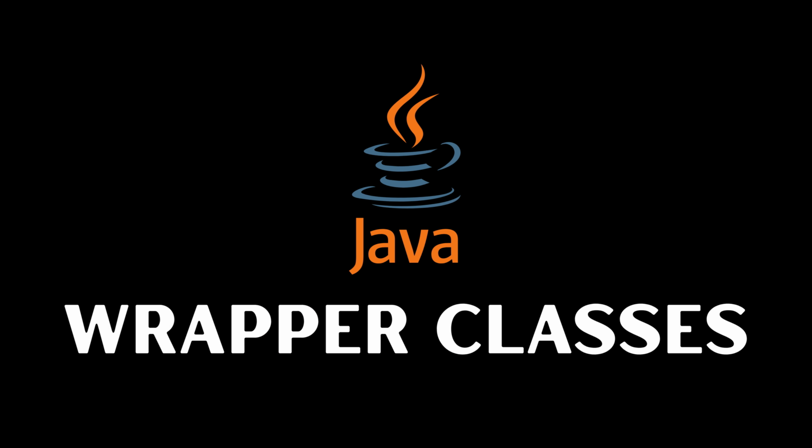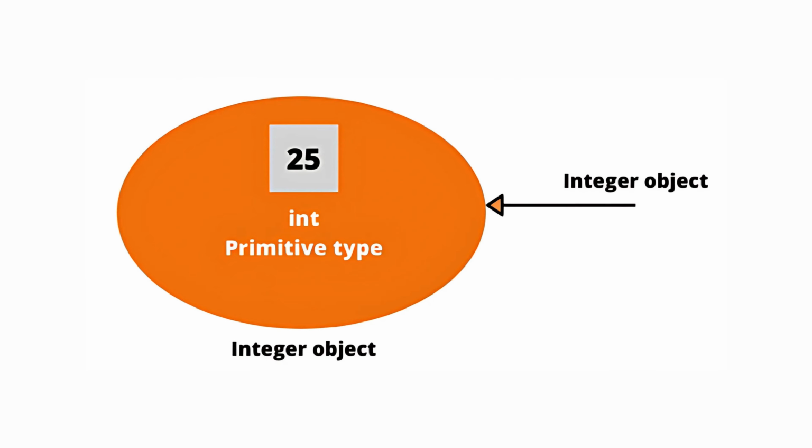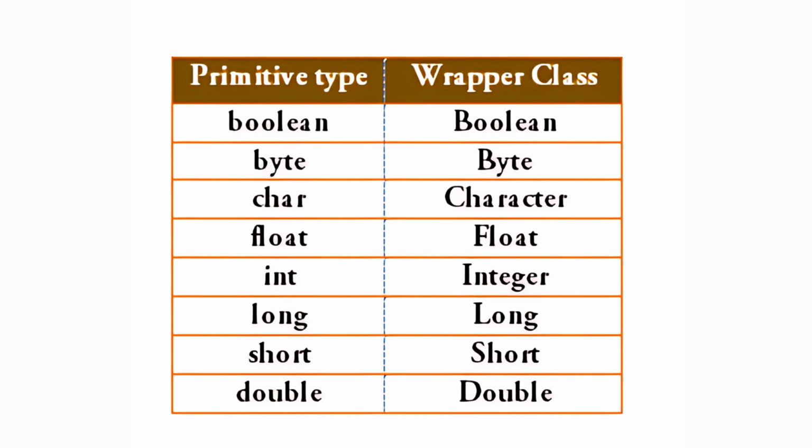So what are wrapper classes? In Java, every primitive type like int, char, double has a special object version. These are called wrapper classes: int, Integer; char, Character; double, Double; boolean, Boolean. So basically, wrapper classes wrap primitive data types inside an object.